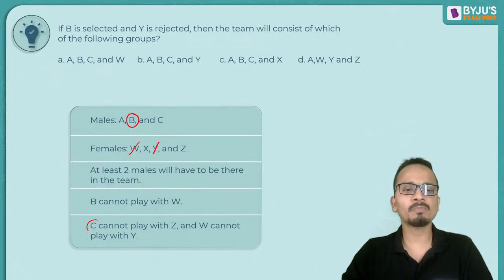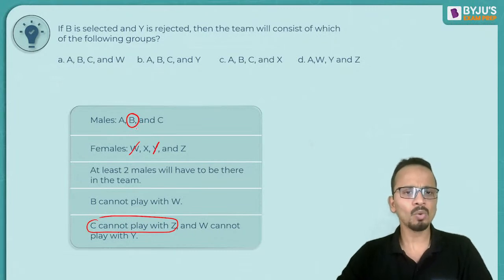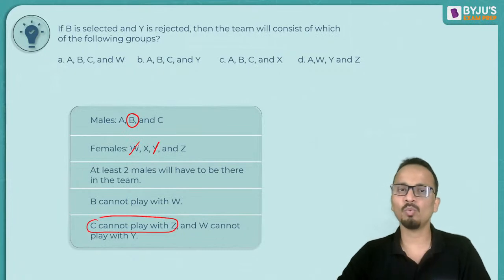But C cannot play with Z. This is an important condition. Alright. So what should we do? In case we select 2 males, then 2 females will be selected. But in case we select all the 3 males, then only 1 female will be selected.